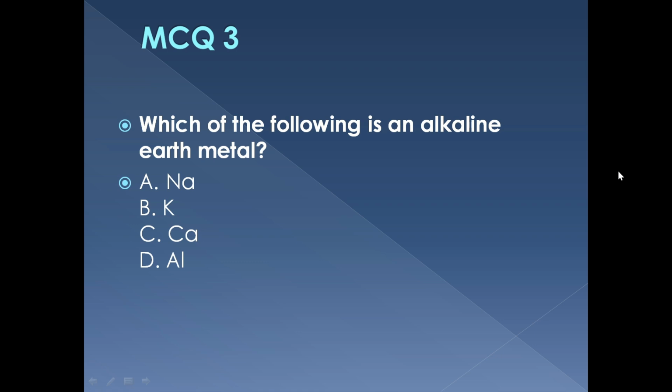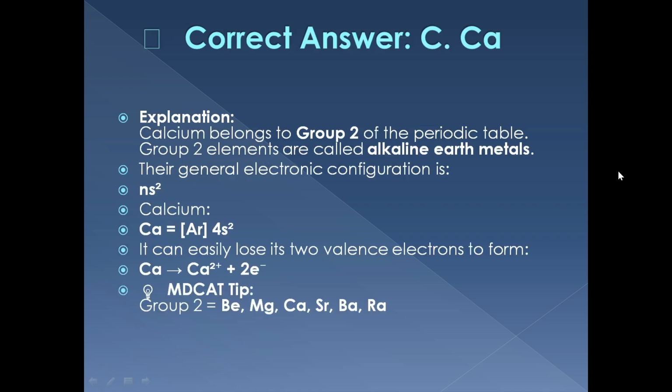MCQ 3. Which of these is an alkaline earth metal? Sodium, potassium, calcium, or aluminium? The correct answer is calcium. Calcium belongs to group 2, whose general configuration is ns2. Group 2 elements are called alkaline earth metals.